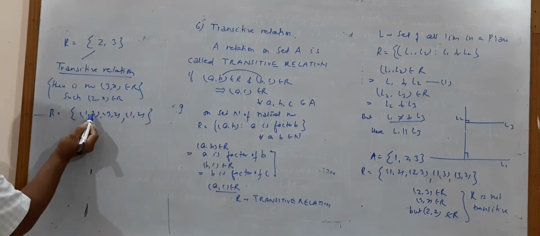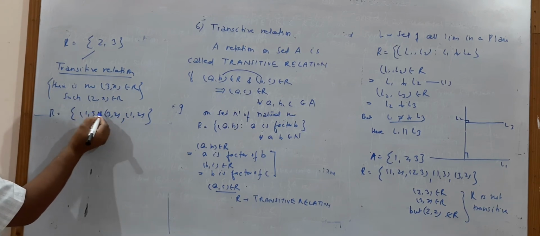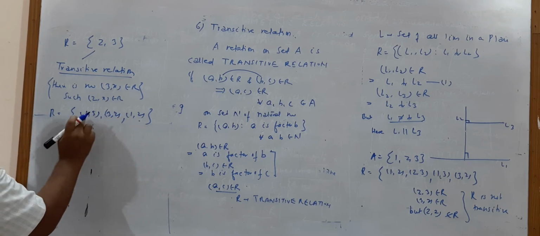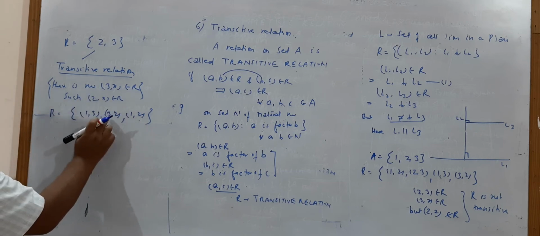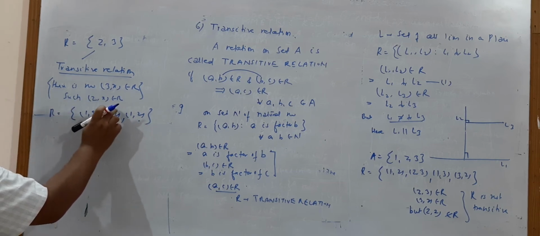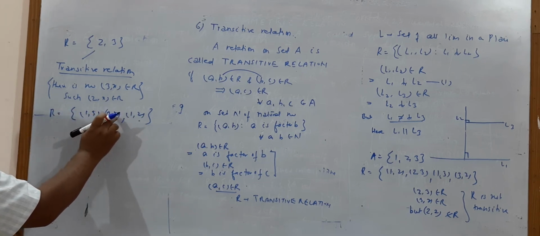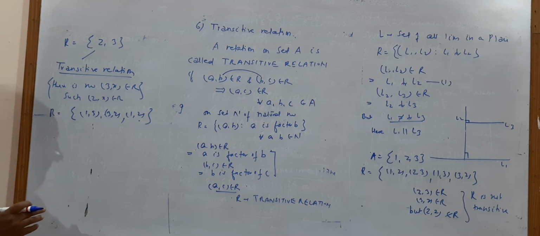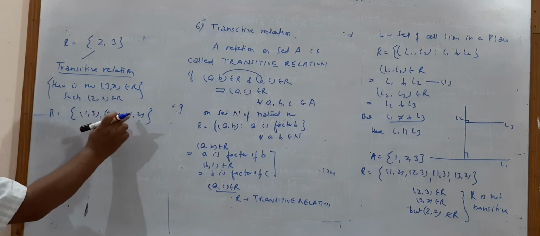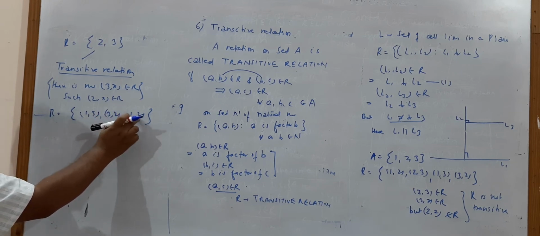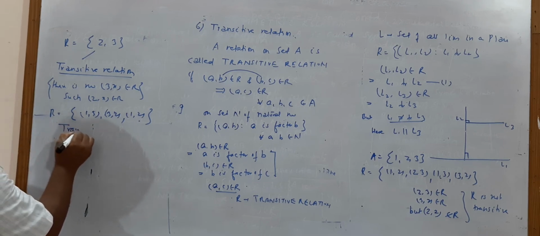Let us see. (1,3), (3,2): here the 3s coincide, and (1,2) is available. (1,3), (1,2): no need to check, because the second component is 3 and the first component is 1. (3,2), (1,2): the second component is 2, the first is 1, no need to check. (1,2), (1,3): second component is 2, first component is 1, no need to check. (1,2), (3,2): second component is 2, first component is 3, no need to check. That means it is a transitive relation.